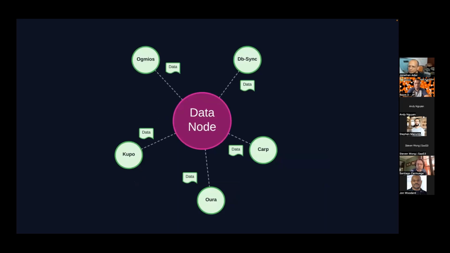Every project in Cardano, every DApp needs to query data from the chain. So we use DBSync, Ogmios, Cupo, Carp, Aura, and an ever-growing list of tools to connect to the node. And that's what we call a data node, the node that serves these tools with data.